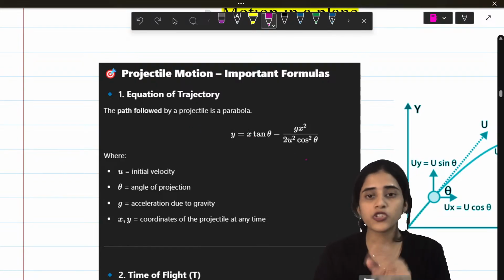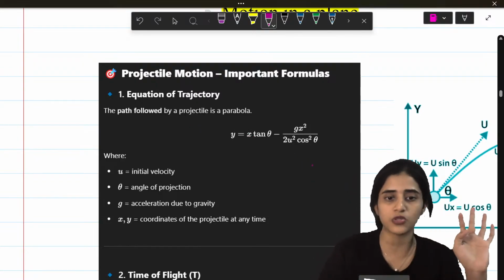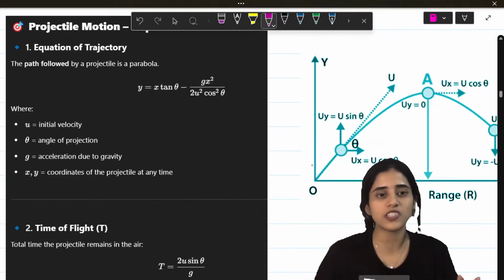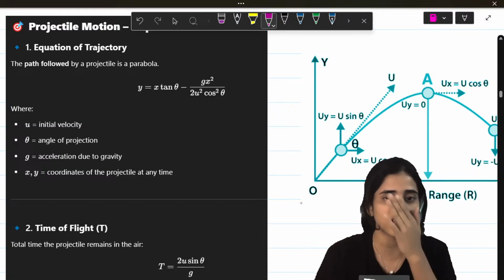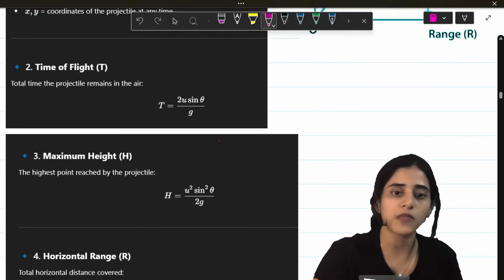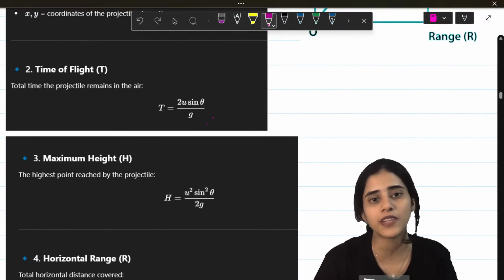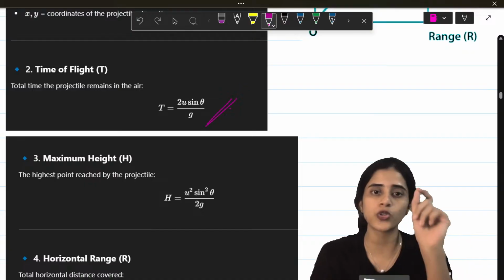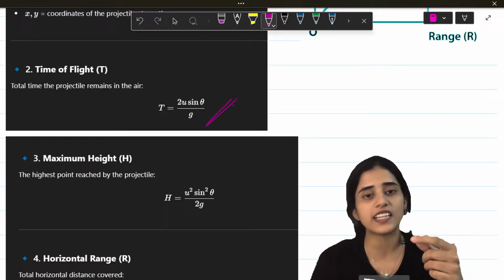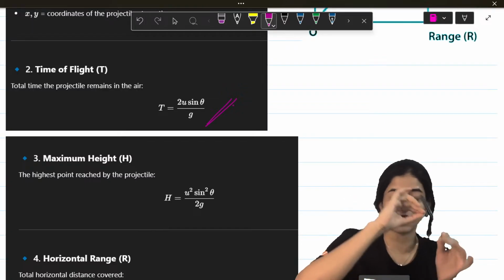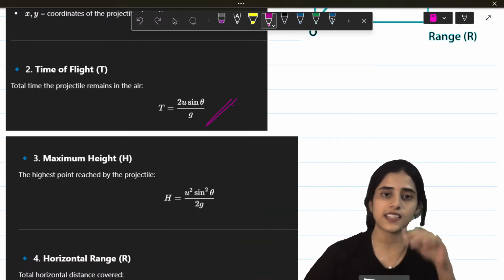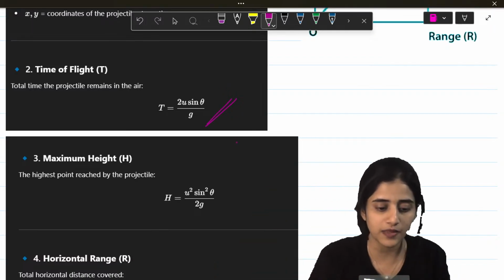So, for projectile motion, there are only 4 formulas that you need to know. I'm not sure if it's 4. Don't kill me if it's not 4. Only the formulas you need to know. No steps, no derivation, nothing. Okay? So, the path of a projectile is always a parabola. And the main formula you need to know is the time taken for the projectile. T is equal to 2u sine theta by g. Okay? Quickly, all of you learn that formula. Time of flight. The time taken for an object taking a parabolic path, which is a projectile path. T is equal to 2u sine theta by g.